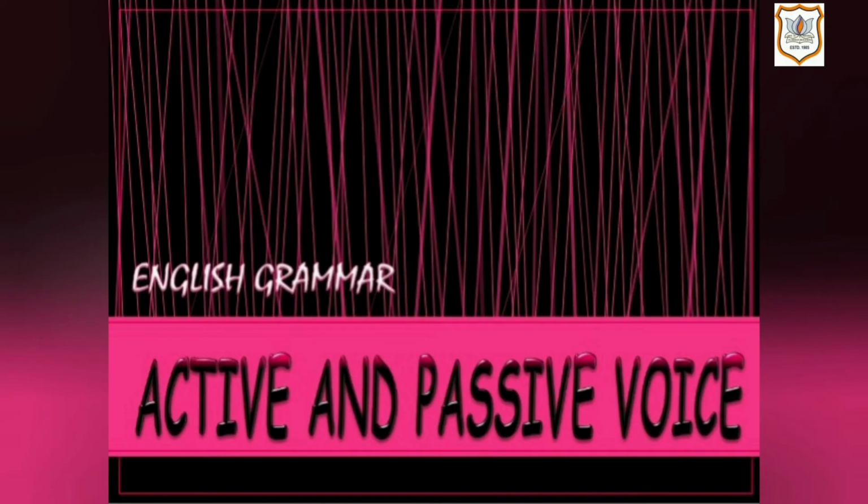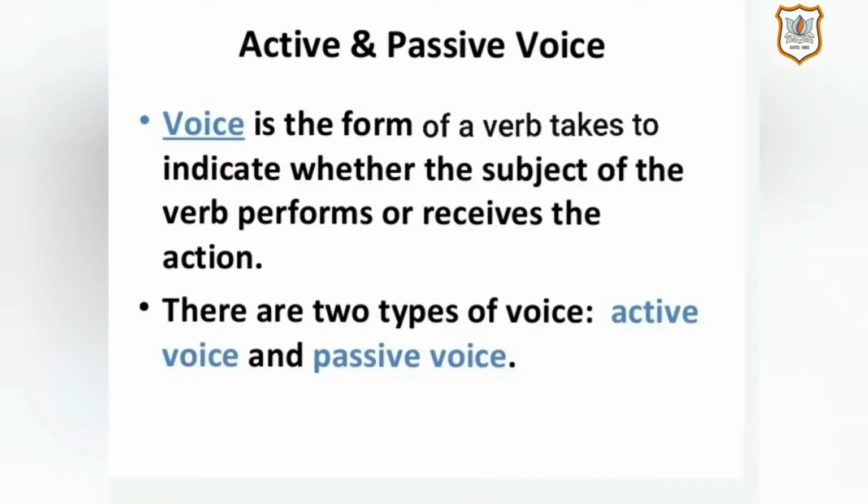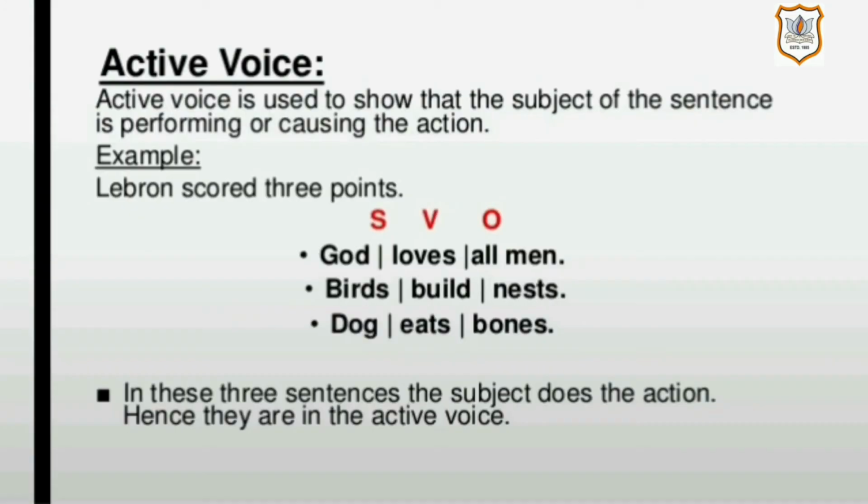Hello students. Our today's grammar topic is active and passive voice. Voice is the form a verb takes to indicate whether the subject of the verb performs or receives the action. There are two types of voice, that is active and passive voice. Active voice. Active voice is used to show that the subject of the sentence is performing or causing the action.